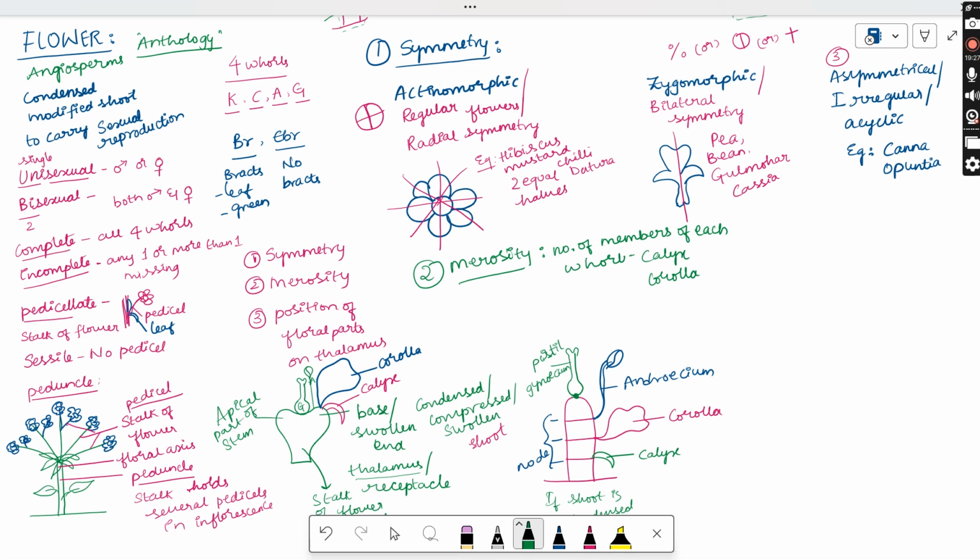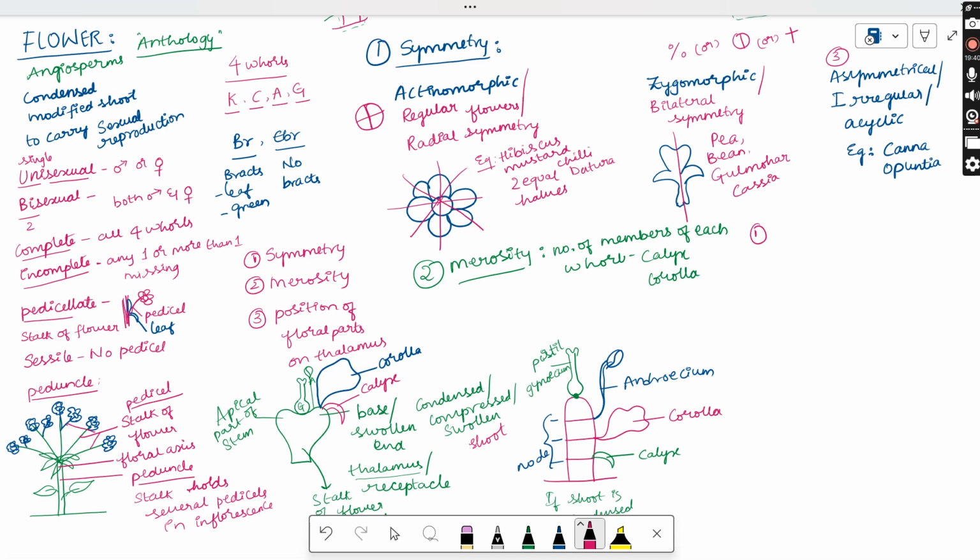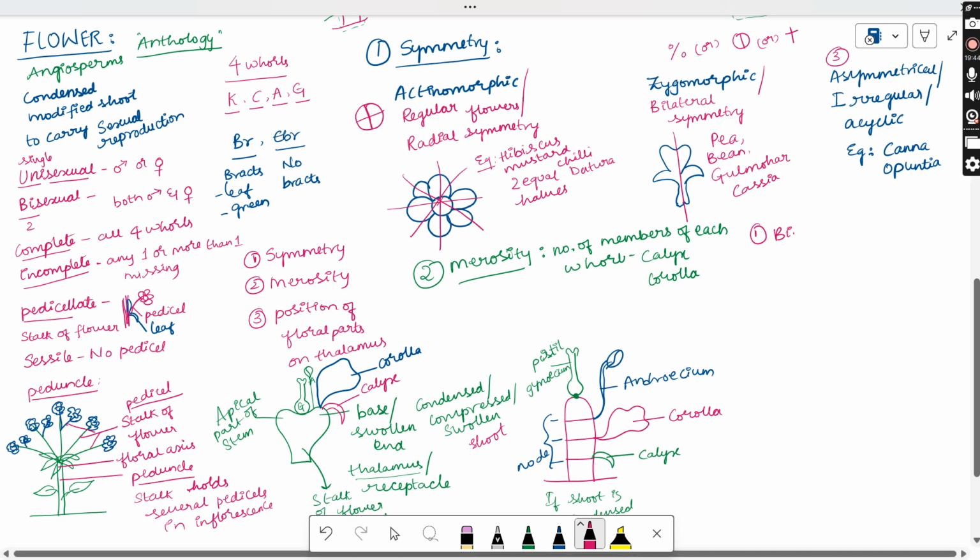So coming here, there are different types of flowers, and different merosity can be shown here. Let us discuss briefly. If a whorl contains two members, it is called bimerous or dimerous. Bi means two, merous means two in number.